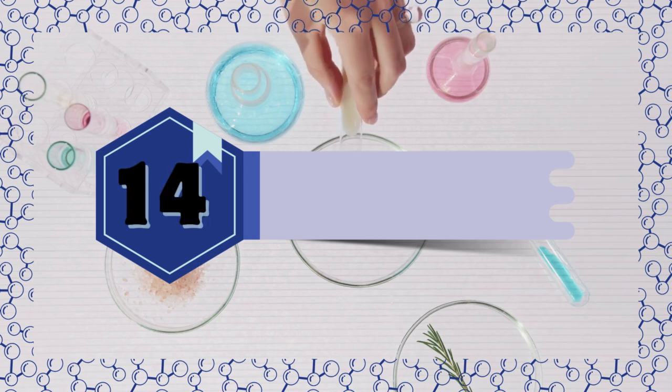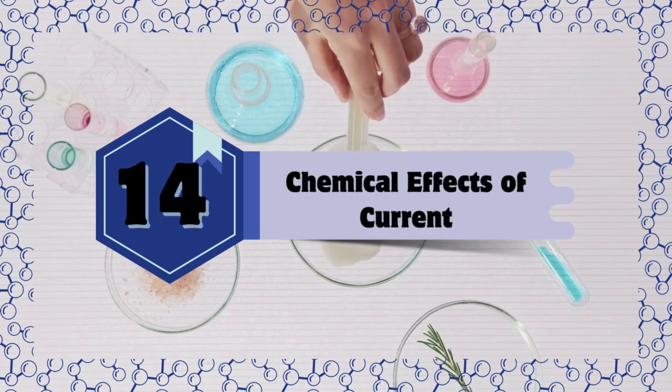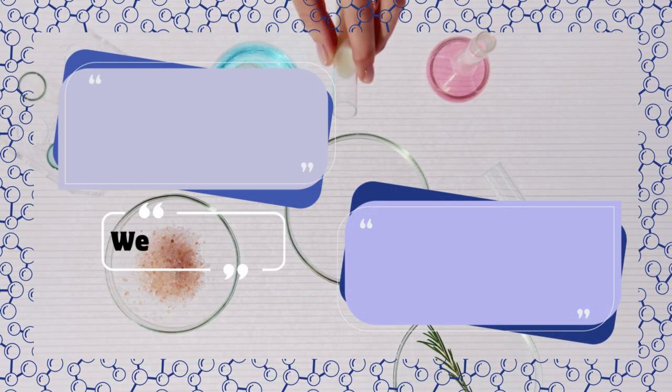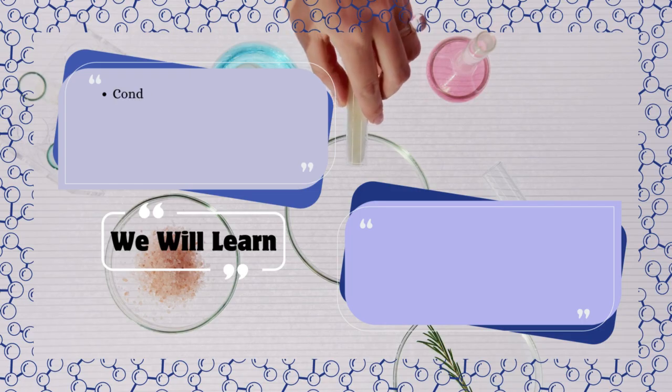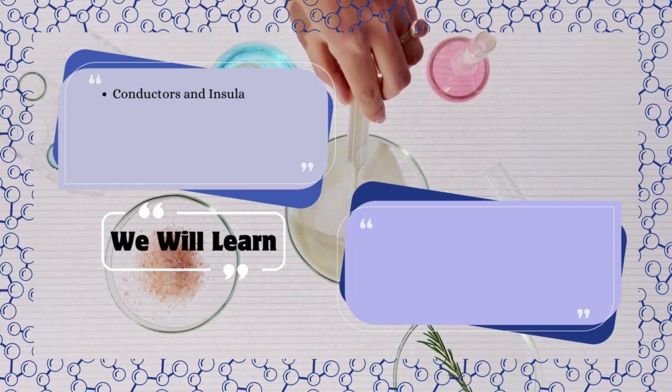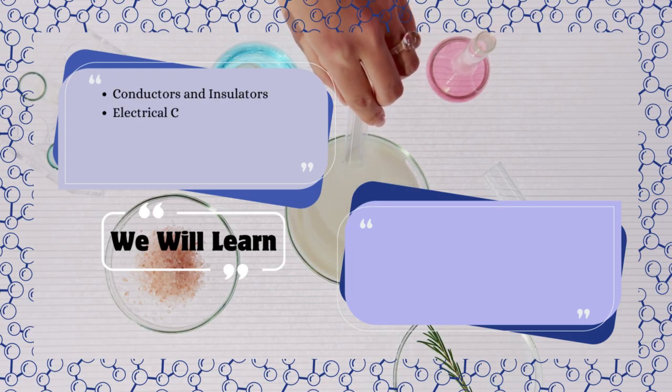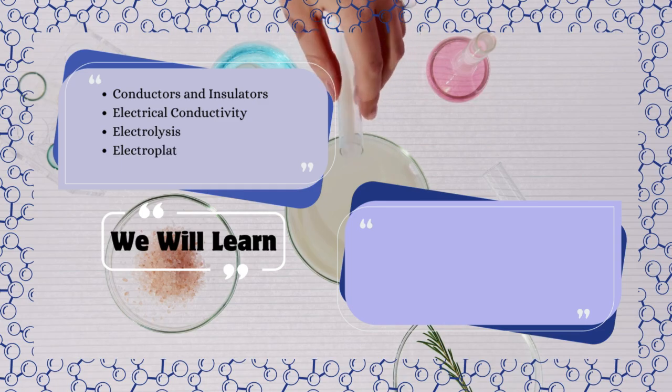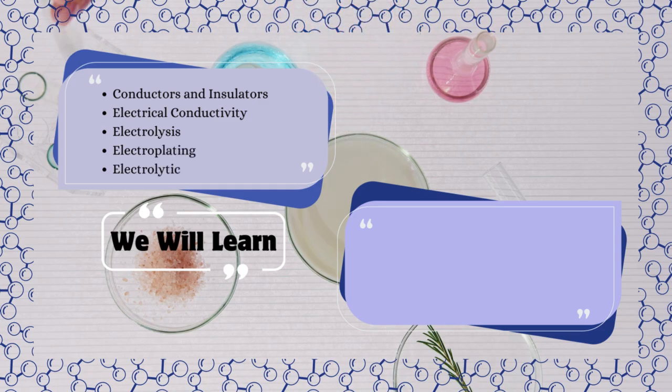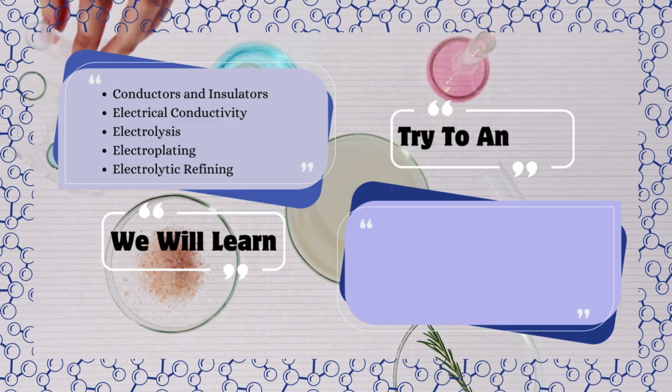Chapter 14. Chemical Effects of Current. We will learn conductors and insulators, electrical conductivity, electrolysis, electroplating, electrolytic refining.